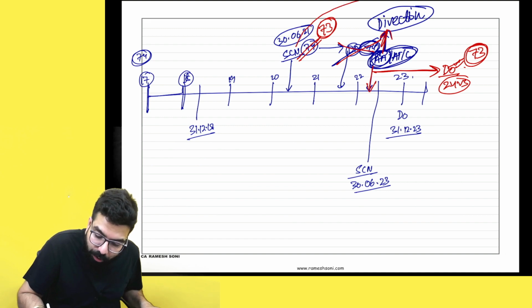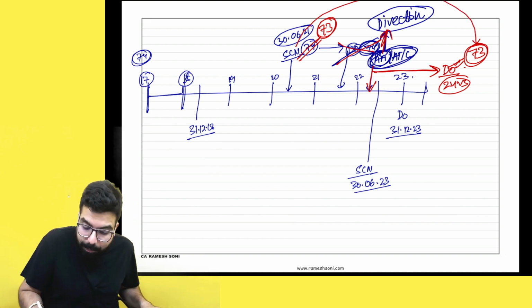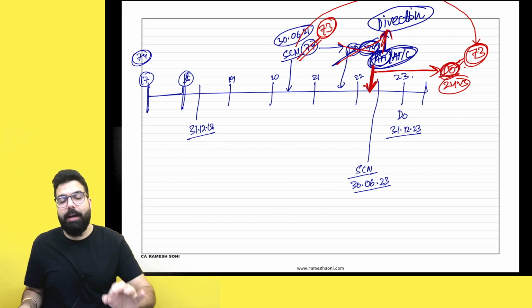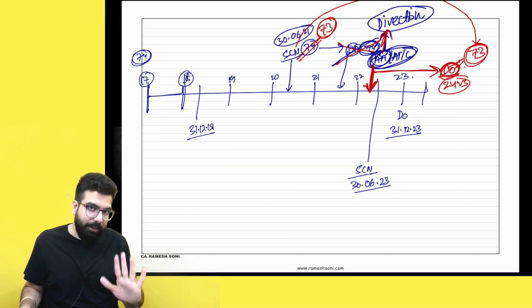and with this show cause notice only the demand order will be passed under section 73 now, and the time limit for this demand order will be 2 years from the date of issue of direction by the court or tribunal or appellate authority, appellate tribunal or court. Done, sir. This point is clear.